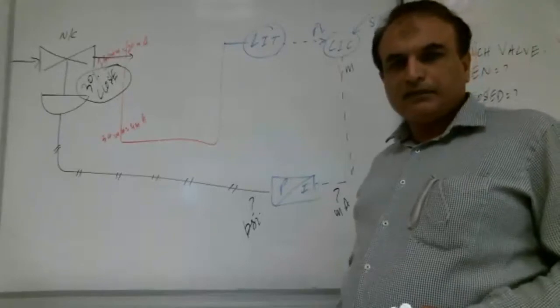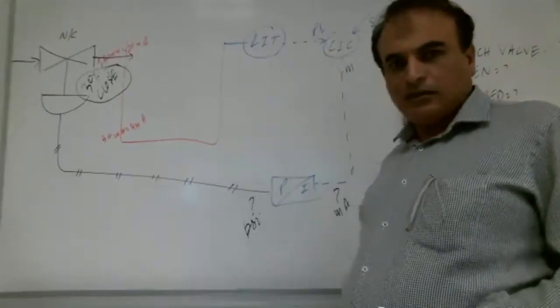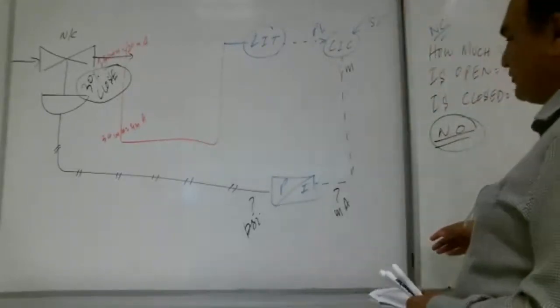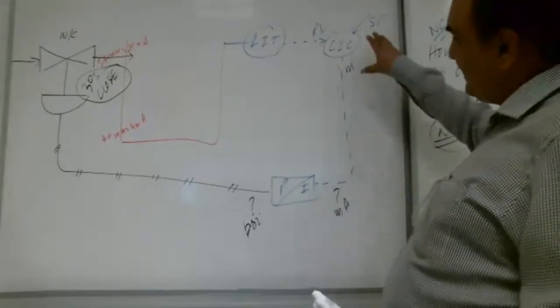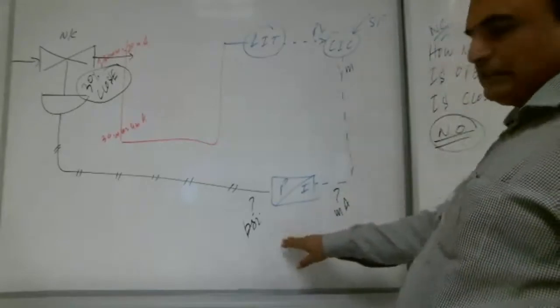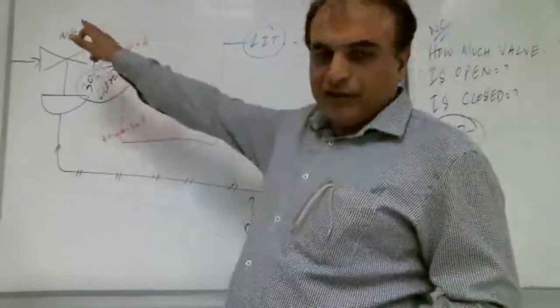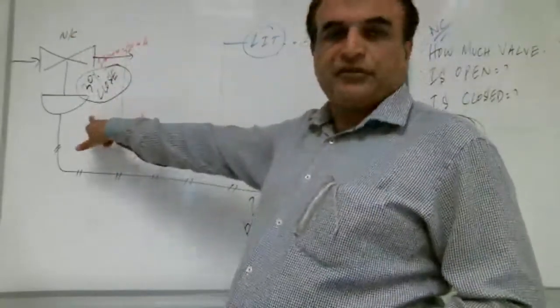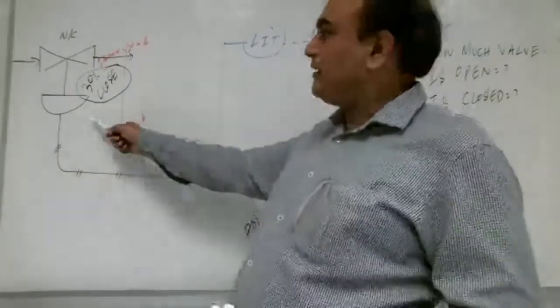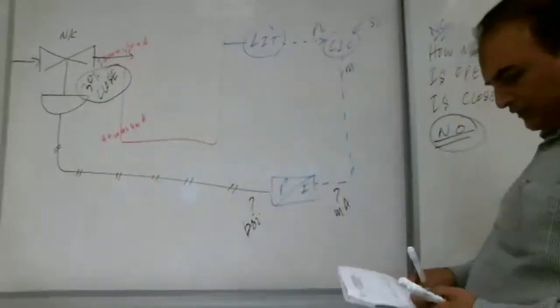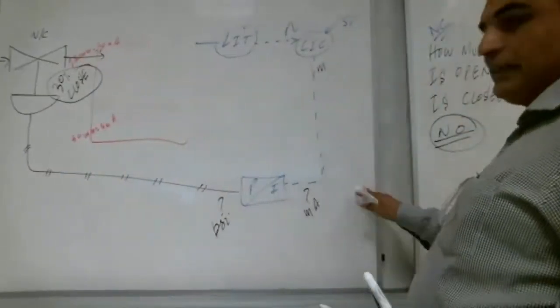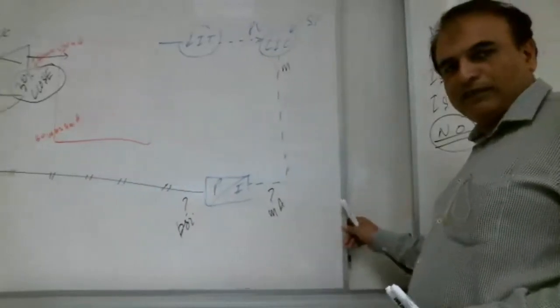Everybody with me? Yes. Okay, a lot of brothers are saying yes. That's good. So before, the output was given and we found these signals. Now the valve is given, normally closed valve, 30% closed. Right, Shabab? And we need to find these two signals. So what should be our strategy, Shabab? How are we going to find them?